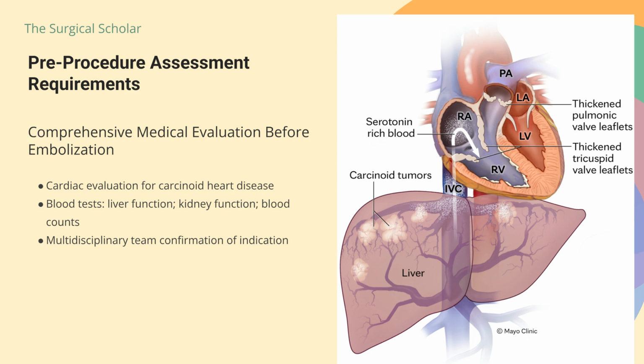Your medical team will also conduct a thorough pre-procedure assessment. This includes cardiac evaluation, because patients with significant carcinoid heart disease, damage to heart valves from prolonged hormone exposure, may need valve replacement before liver procedures. Think of it this way. If your heart can't handle the stress of embolization, we need to strengthen that foundation first. Blood tests check liver function, kidney function, and blood counts. The indication must be confirmed by a multidisciplinary team that includes an interventional radiologist.